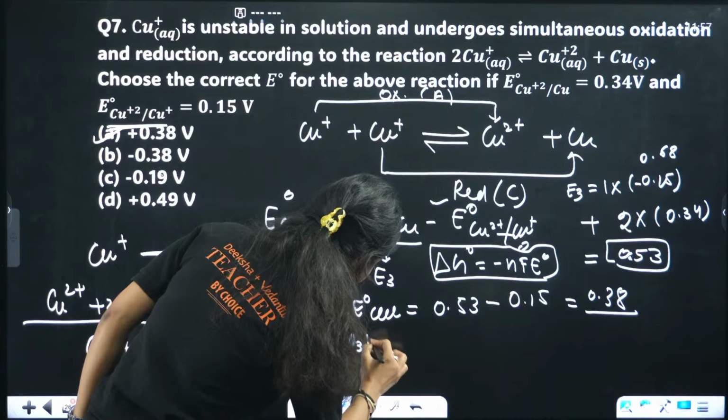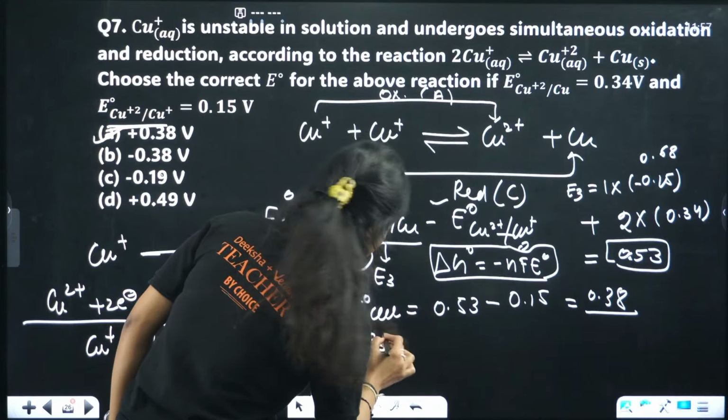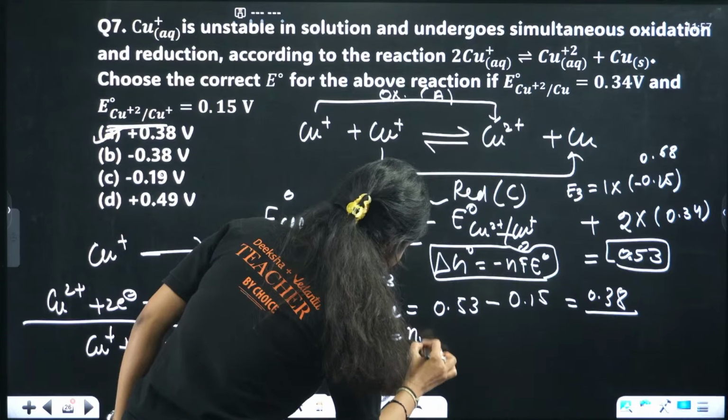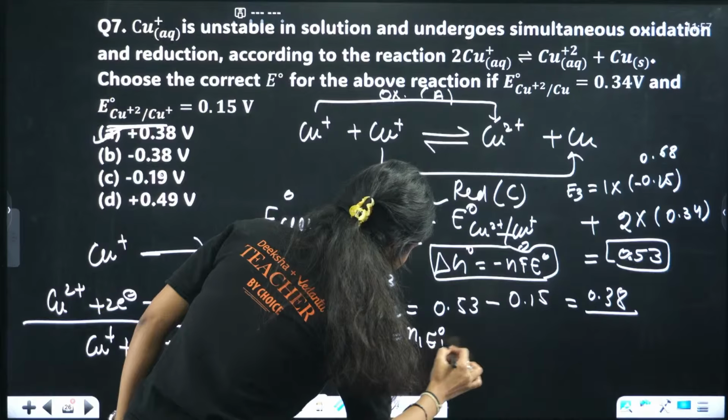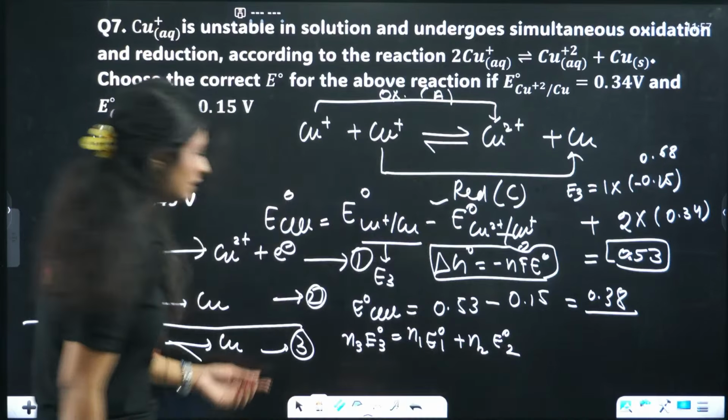N3, E3. E naught 3 equals N1 E naught 1 plus N2 E naught 2.